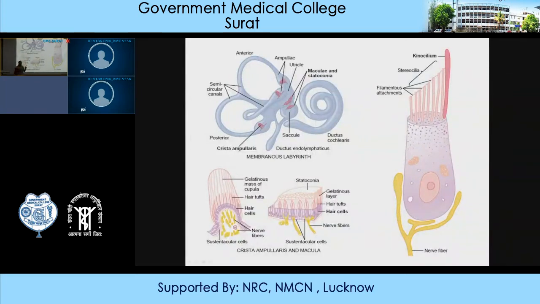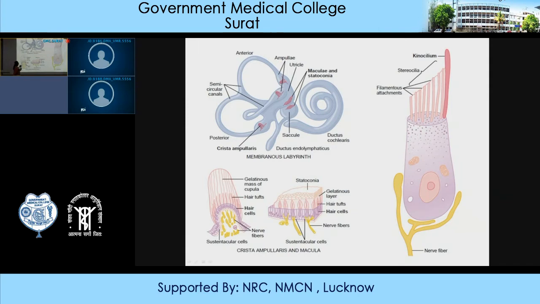They are responsible for static equilibrium, they detect linear acceleration, and they are responsible for maintaining orientation of the head with respect to gravity when the person is in upright position.